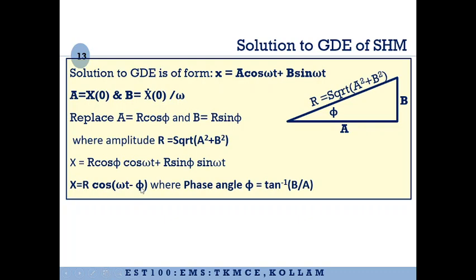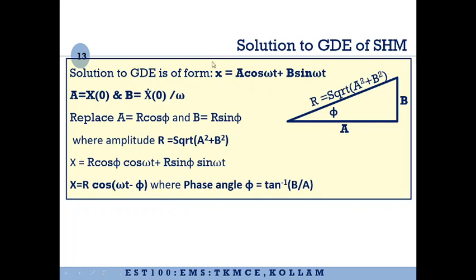You might be remembering the trigonometric expression cos a minus b equals cos a cos b plus sin a sin b. So if you manipulate this equation, you can get this one. Phi is the phase angle, which is tan inverse of b by a from this particular triangle. So again, this is another expression you have to remember.